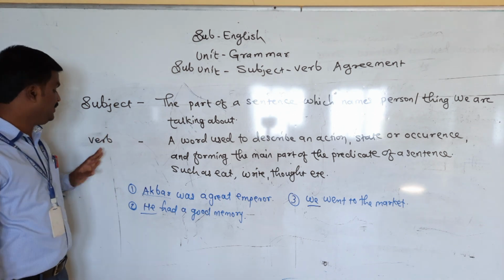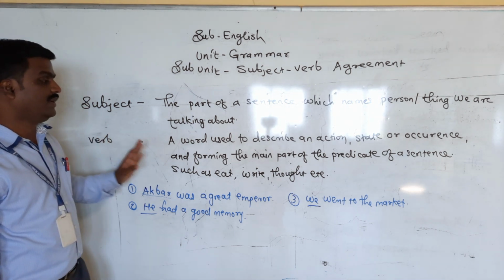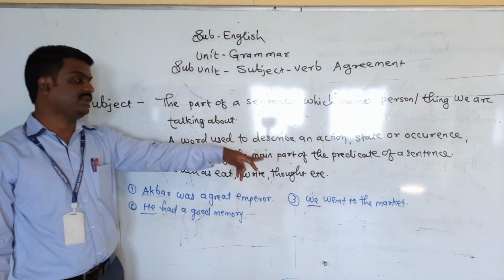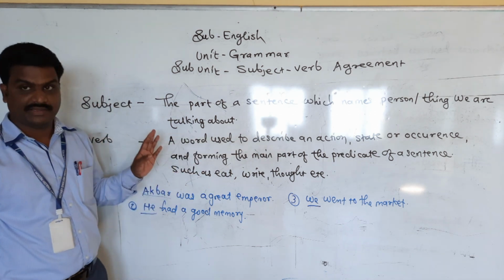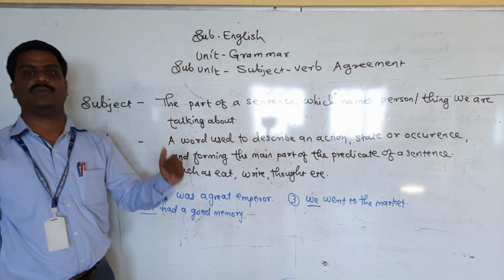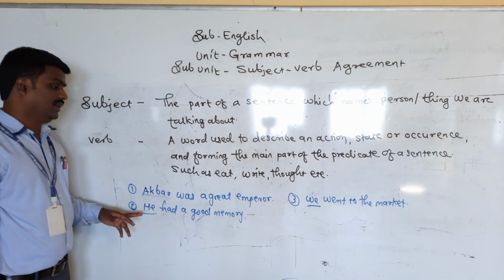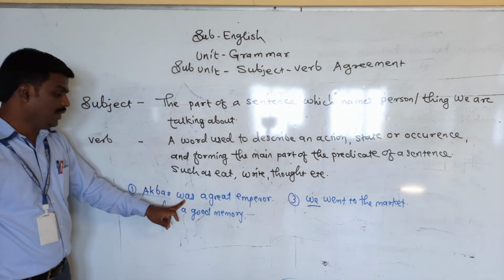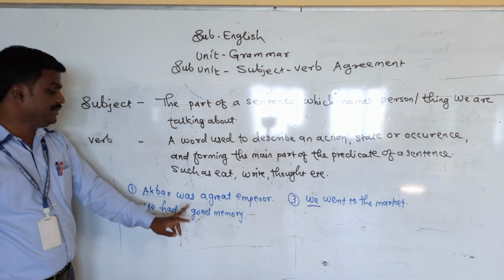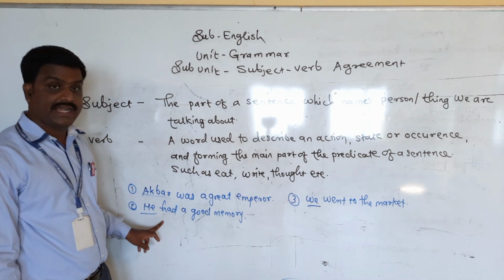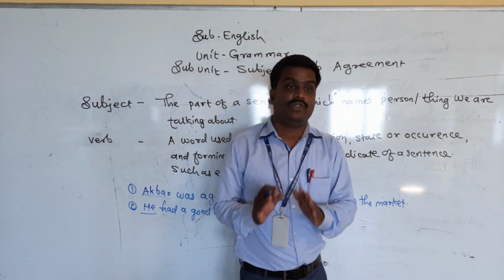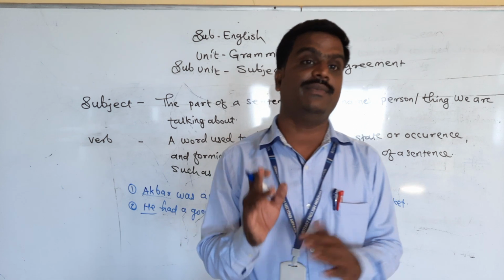You know this part? Okay, now the next point. What is a verb? A word used to describe an action, state or occurrence and forming the main part of the predicate of a sentence is called a verb. Such as eat, write, thought, etc. Is, are, was, were are also part of the verb. In Akbar was a great emperor, was is a verb. He had a good memory, had is a verb here. We went to the market, here went is a verb. So the ideas of subject and verb are clear.